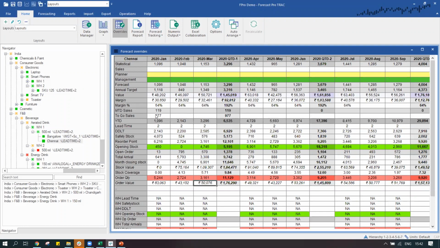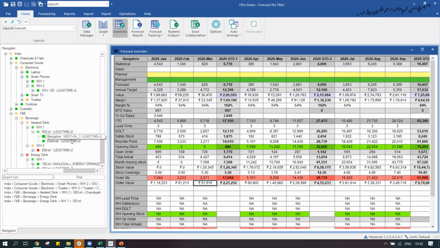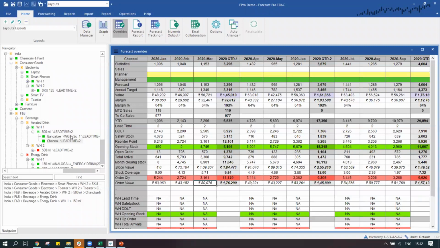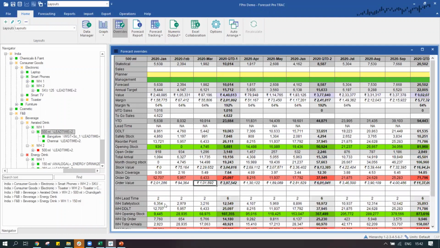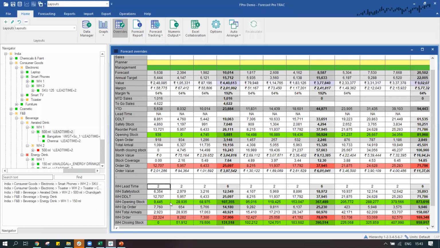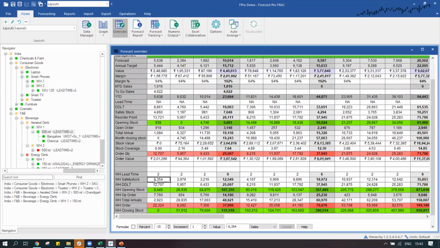So that's really important. In this case, we had determined what should be the ordering quantity for Bangalore and Chennai. And the ordering quantity for Bangalore and Chennai becomes the demand for my warehouse. And that's where the warehouse one comes into the picture. The warehouse one lead time is 2 months in this case. The safety stock is determined by the system, and it is going to be so much. It's telling me the demand during lead time is so much, basis the demand that has come in, and this is going to be my opening stock.